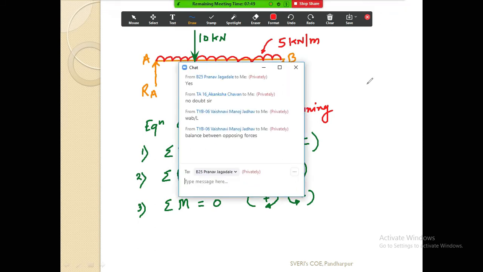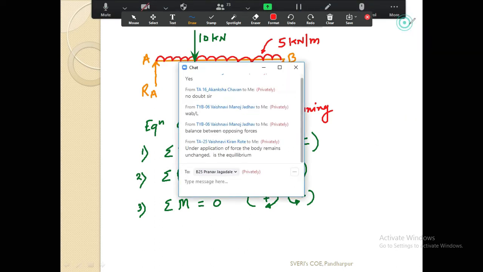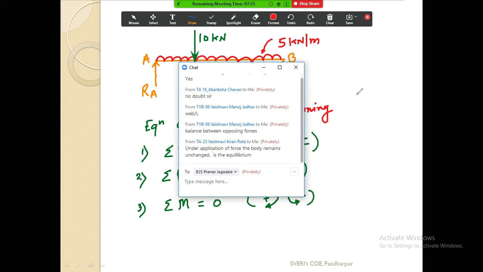Balance between opposing forces. That is the equilibrium. Now, under the application of the force, if the body remains unchanged, then that body is a rigid body. But still we can't say whether it is in equilibrium or not. It is not in equilibrium. And the first thing is balance between the opposing forces.